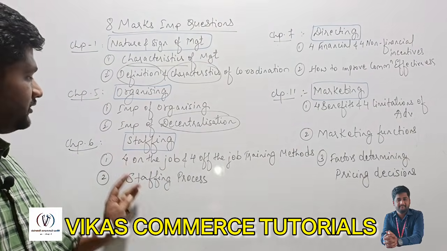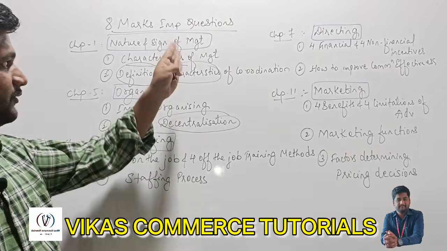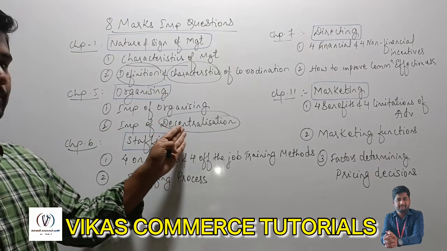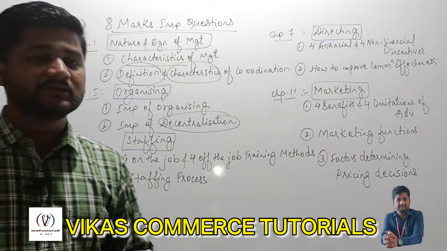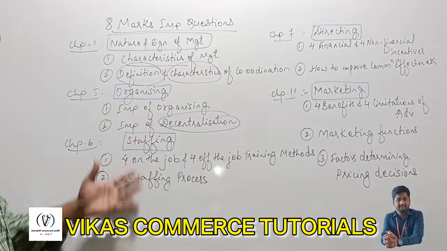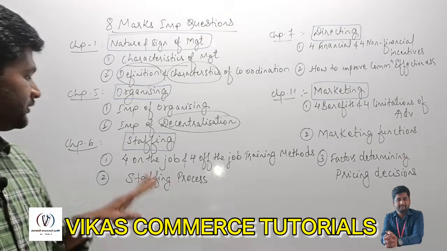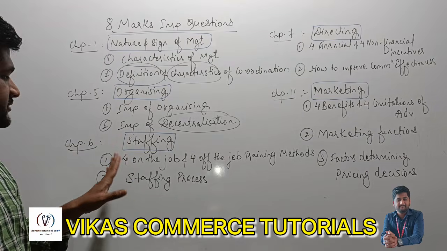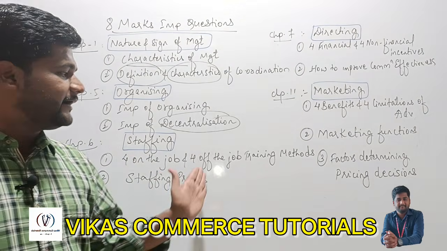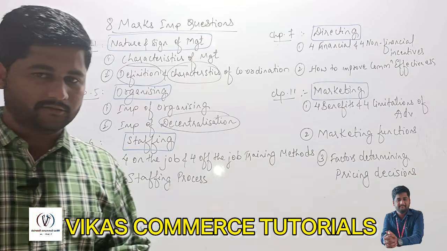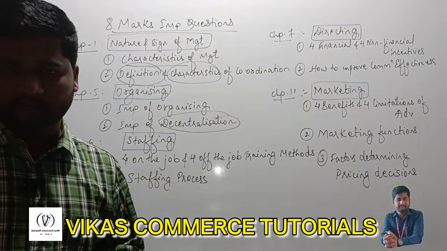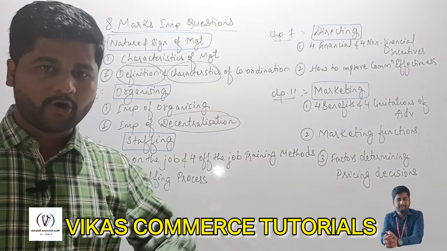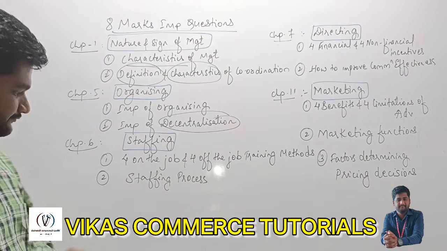So from chapter number 1, 2 important questions. From chapter number 5, 2 important questions. Coming to chapter number 6, that is staffing. In staffing, we have 2 important questions. The first question is 4 on-the-job and 4 off-the-job training methods. You need to explain 4 on-the-job training methods and 4 off-the-job training methods.